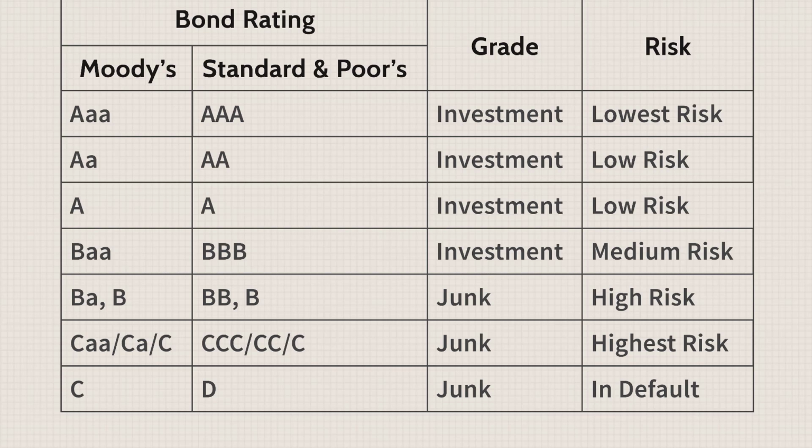Those with the highest probability of repaying their debts are rated as AAA, if it's S&P that's rating them, or Aaa if it's Moody's. Those with low probabilities of repaying their debts are rated as C. Those that are unable to repay their debts are rated as D for default.